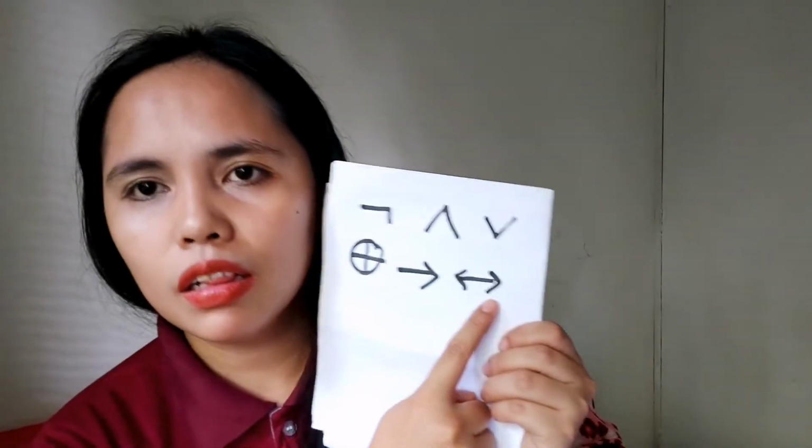Okay, next is definition 6. Let P and Q be propositions. The biconditional statement, this is the symbol, P if and only if Q, is true when P and Q have the same truth values and is false otherwise. Biconditional statements are also called bi-implications.